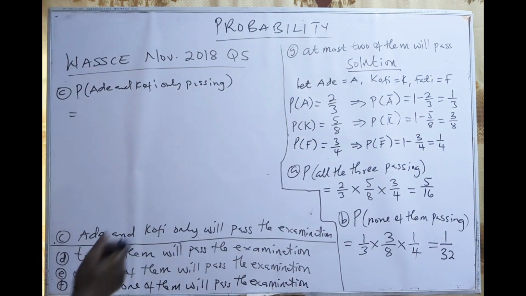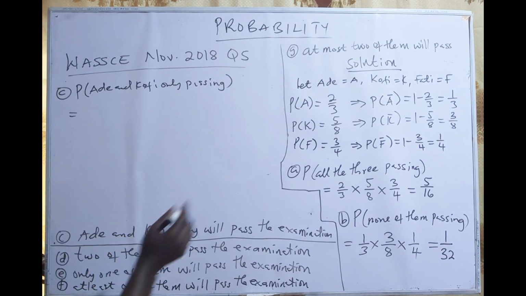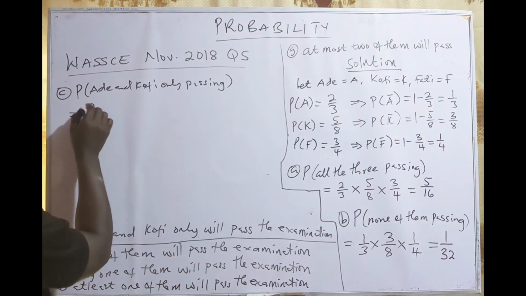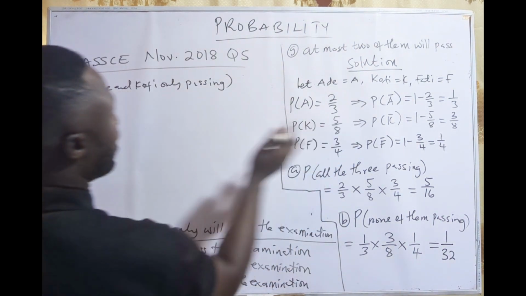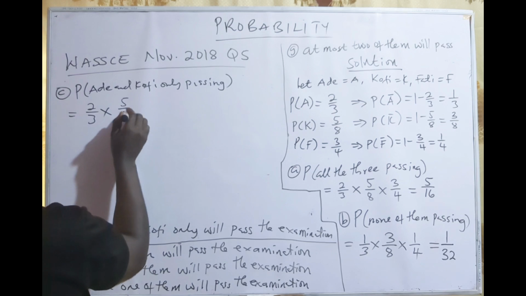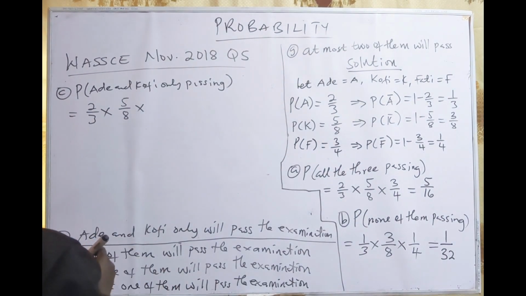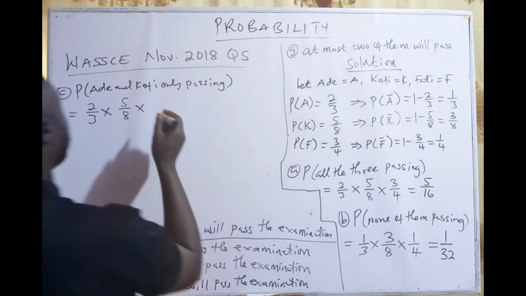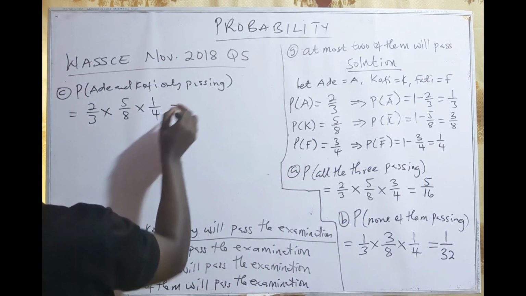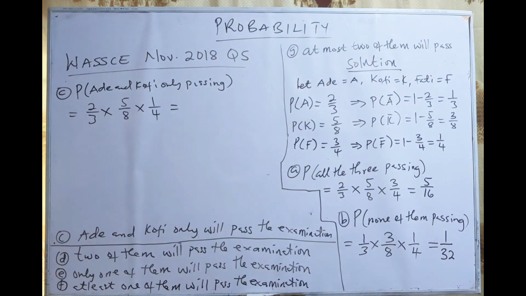So you will have Ade passing is what? 2 on 3. And Kofi is also passing, 5 on 8. However, they are the only 2 that will pass. It means the other person will not pass. Fatih not passing is 1 over 4. So that we multiply the 3.